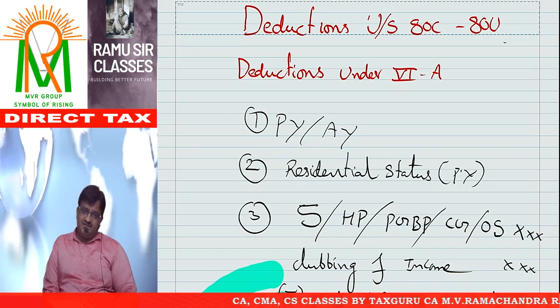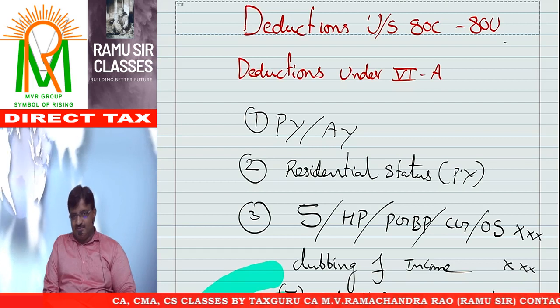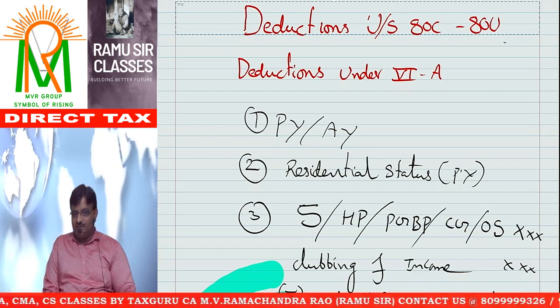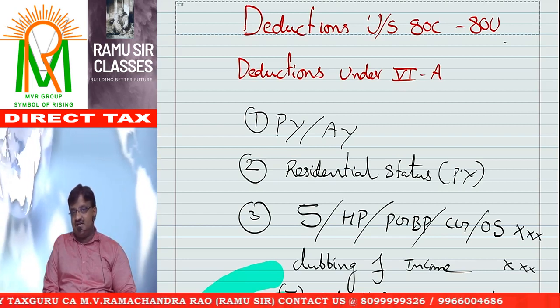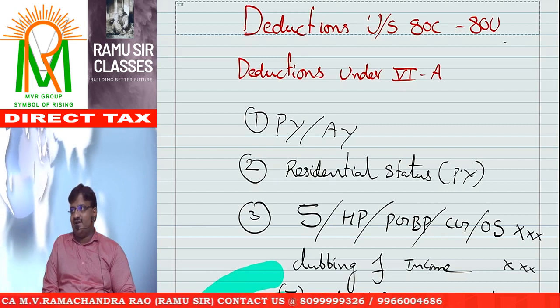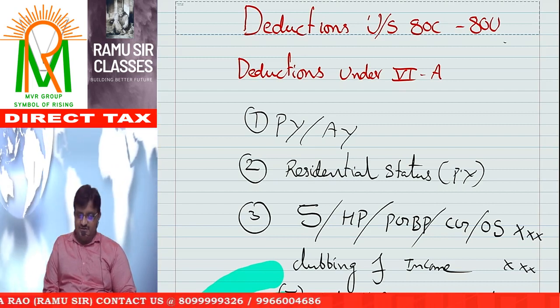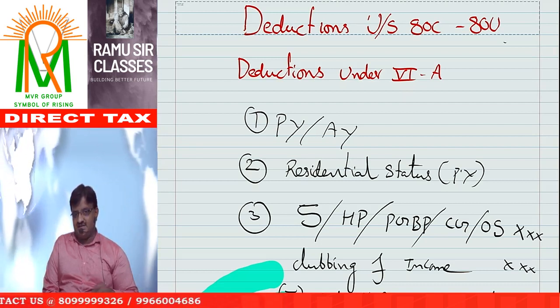No double deductions, one thing for sure. Income based means you have to do some business and earn money. Expenditure based means you have to spend some amount. And the last one, special nature, means physically handicapped or something. So these are the deductions with respect to income based, expenditure based as well as special nature.